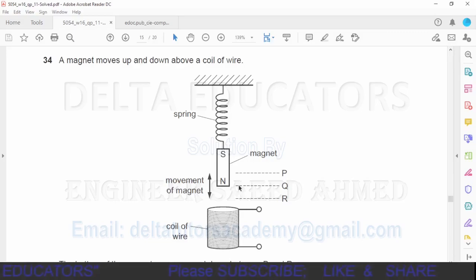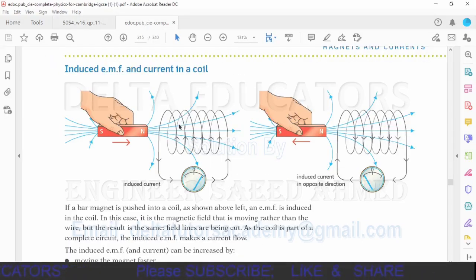This topic is related to Faraday's laws of electromagnetic induction. In the topic of Faraday's laws of electromagnetic induction, we have studied that when we are moving this magnet towards the solenoid or moving this magnet away from the solenoid, there will be an induced EMF in the coil. When this magnet is at rest, then there will be no induced EMF.